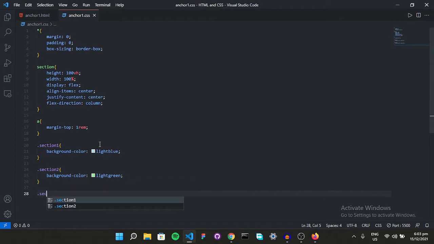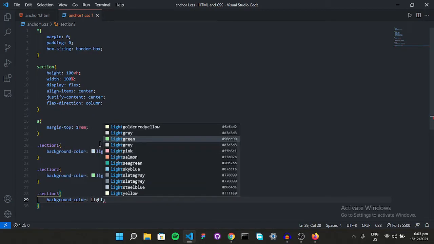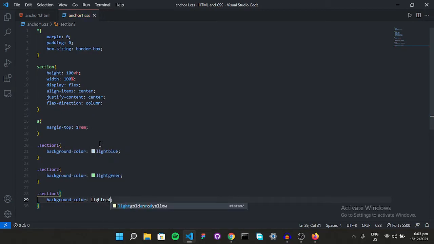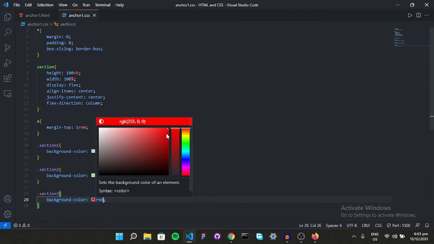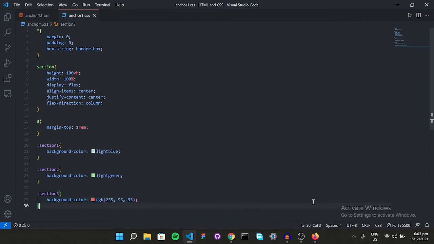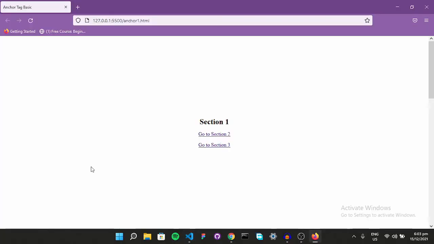And section 3 is going to have a background color of light red, which I think we don't have in our VS Code. That's fine. Let's give it a color of red and then reduce the intensity of it a little bit. So there it is. I think that's fine. Great. So now if we see, I think we forgot something. Let's see what we forgot.